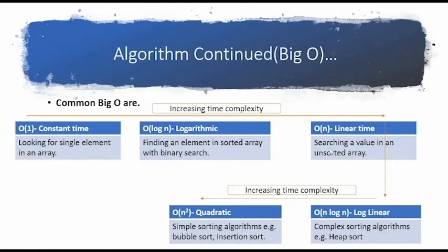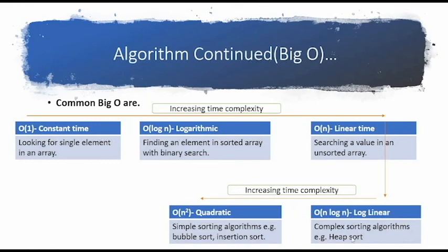Now there could be a linear time also. If you have an unsorted array and you want to search one item, now it is unsorted, so you cannot fetch it through index. So you have to iterate through every element, and then you can find that particular item. As the size of the data set increases, your time will also increase. So that would be a linear time, linearly increasing with the number n.